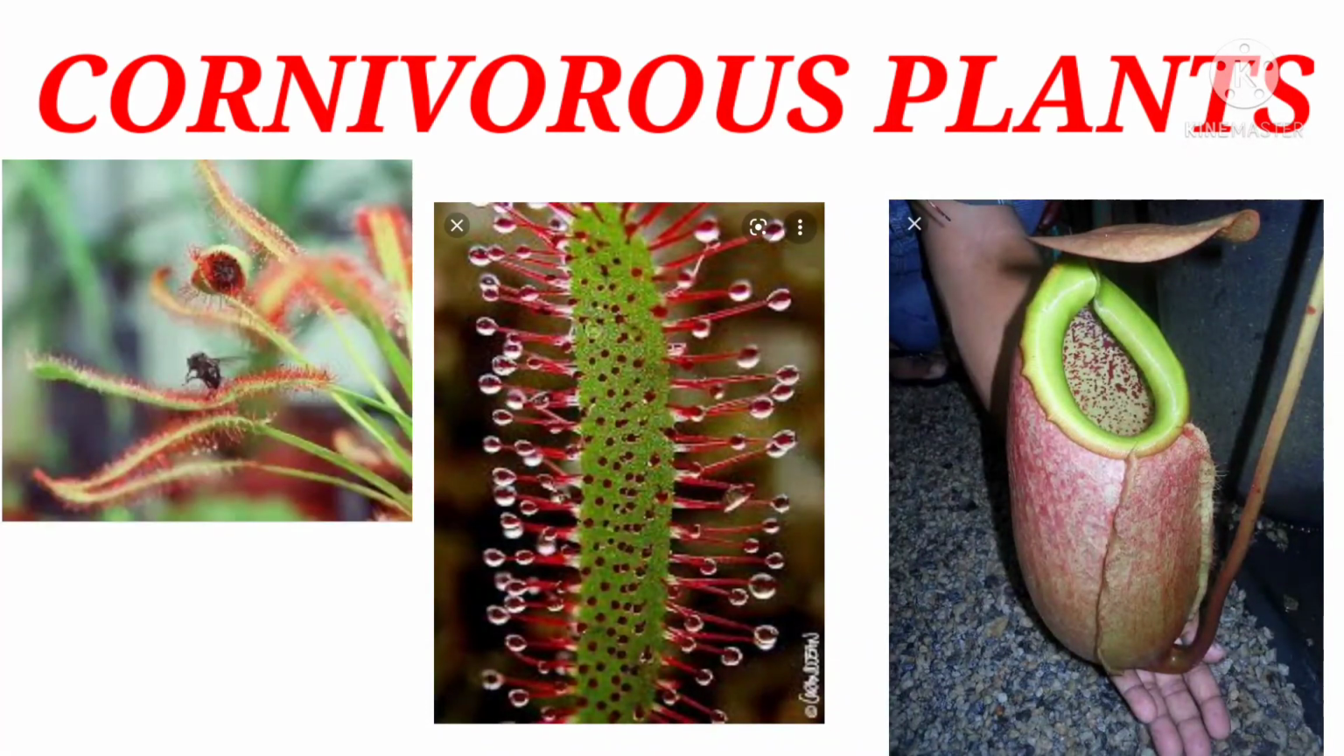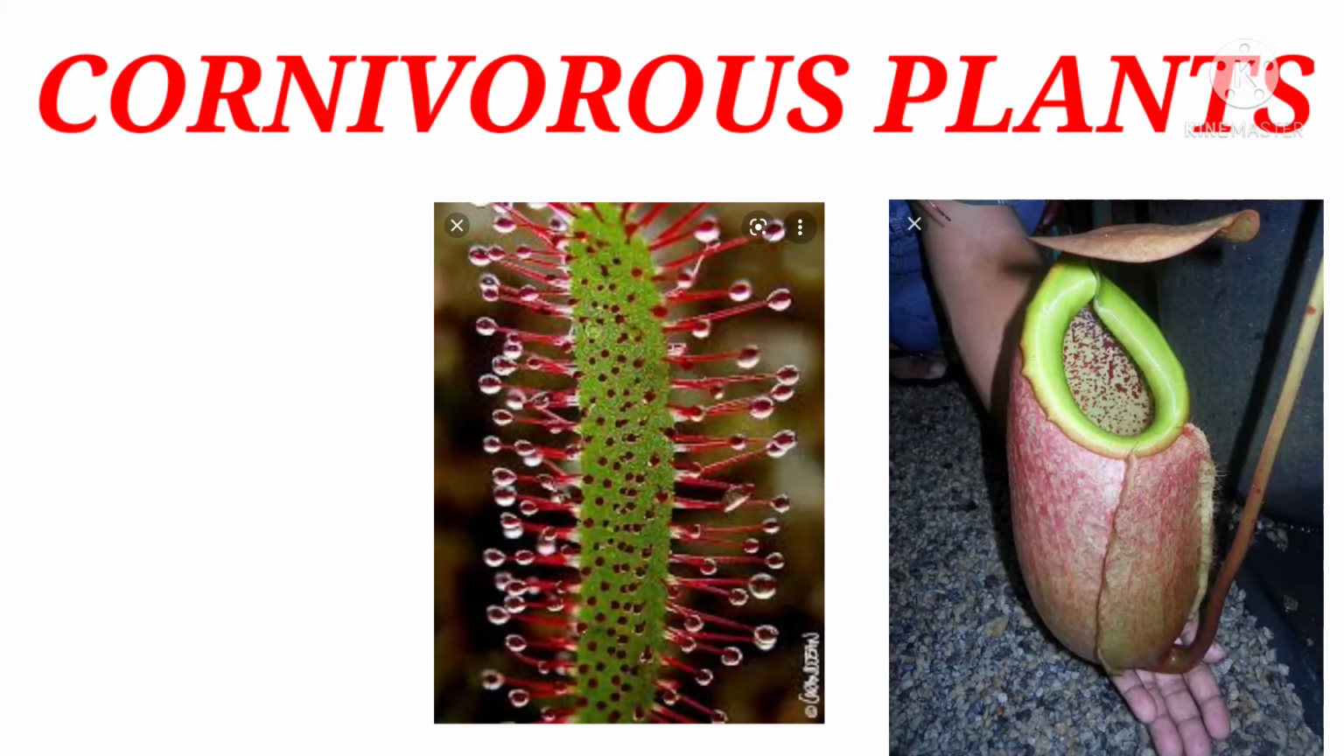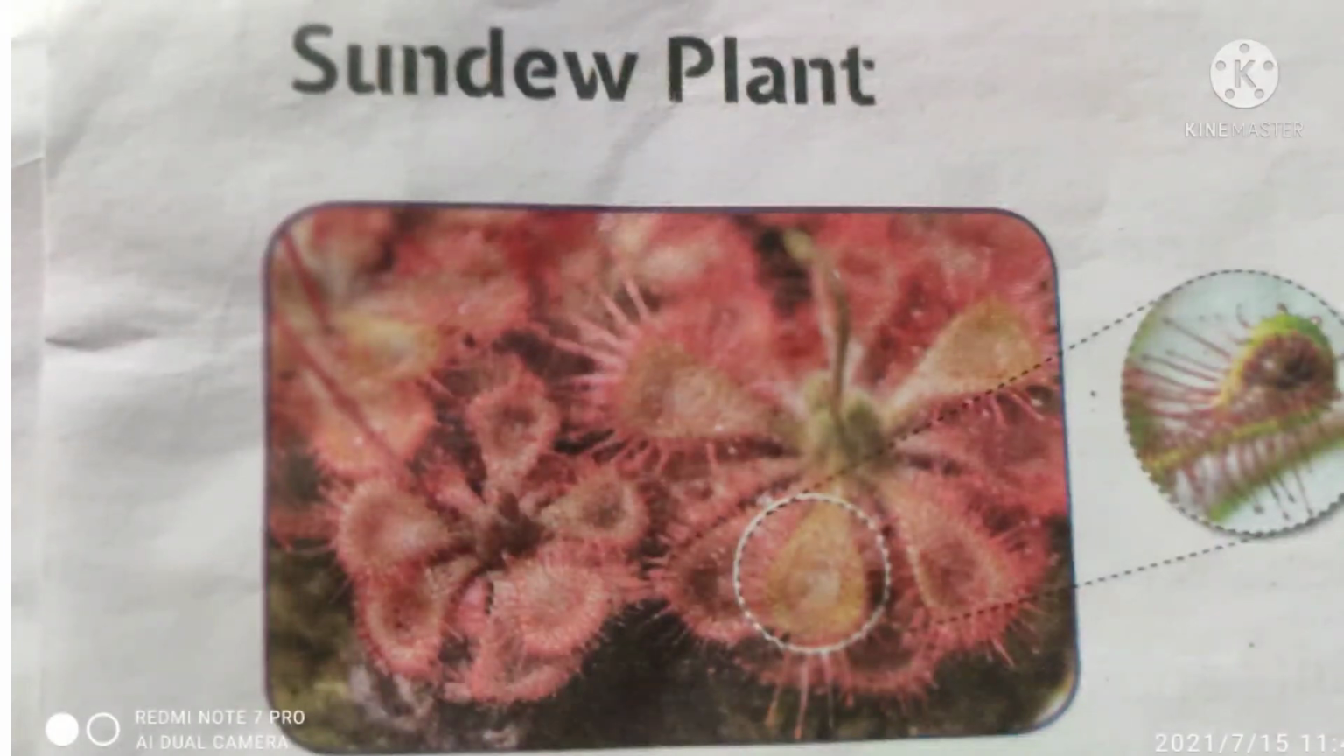Okay, children. Next, we are going to learn about carnivorous plants. There are some plants that eat insects. Being green in color, they can manufacture their own food, but as they grow in areas deficient in nitrogen, they meet their nitrogen requirements from insects.